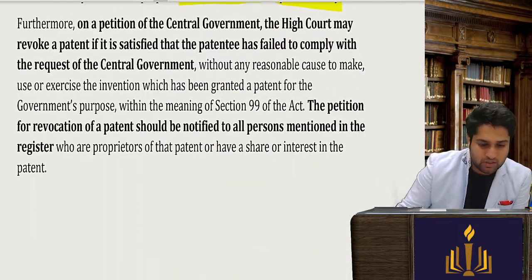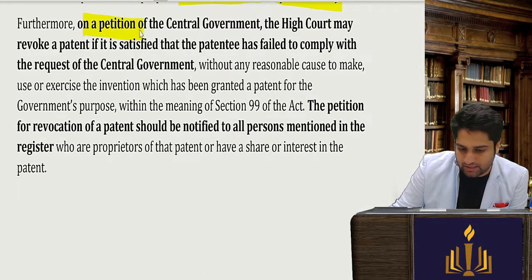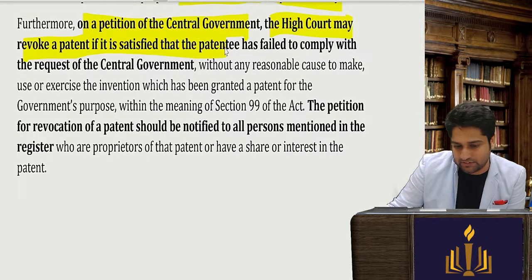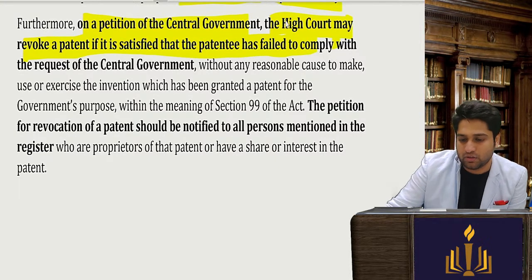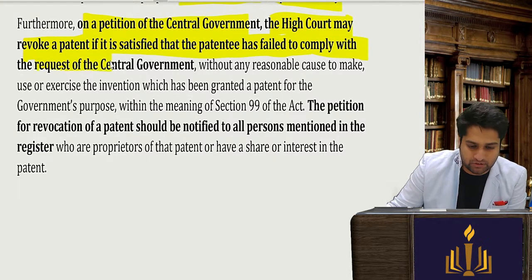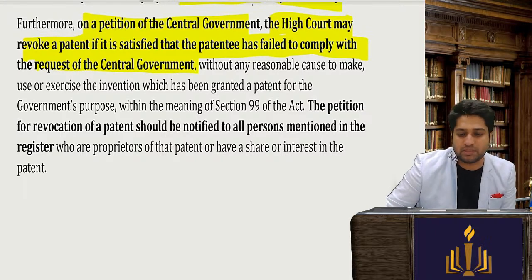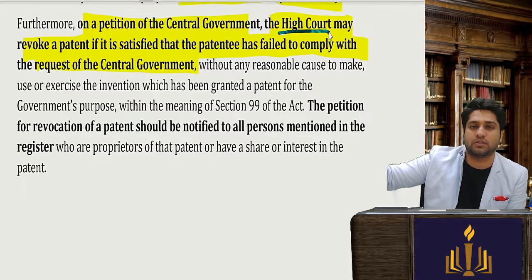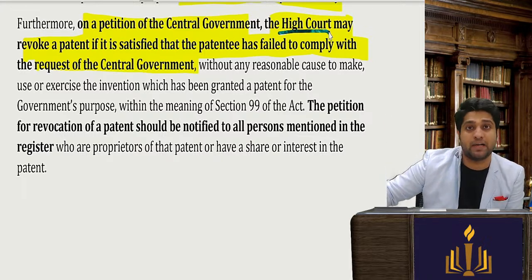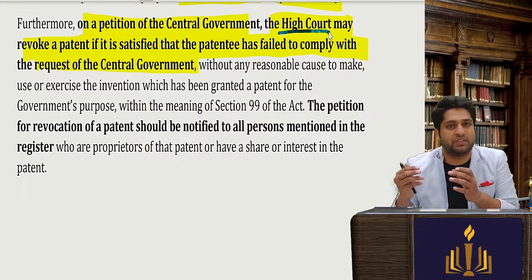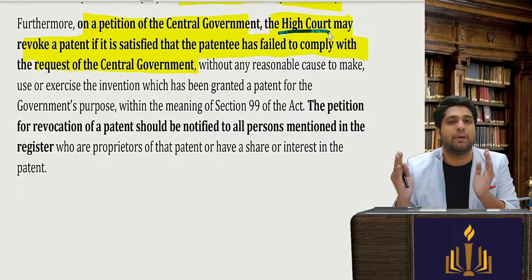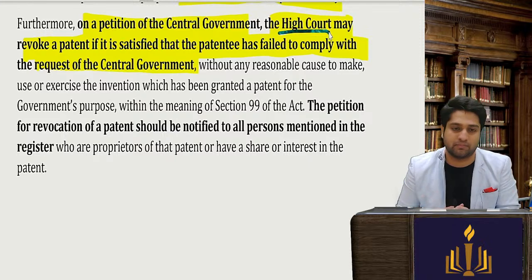Further, on petition of the central government, the High Court may revoke a patent if it is satisfied that the patentee has failed to comply with the request of the central government. Now remember, here in the Act they have given you central government, but now a special appellate board has been made, and all the powers of the High Court with respect to these matters have now been transferred to the appellate board, which we will see in some time.